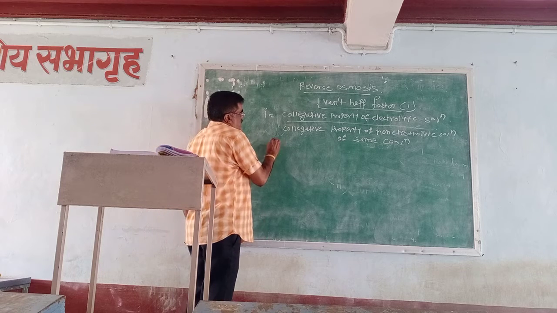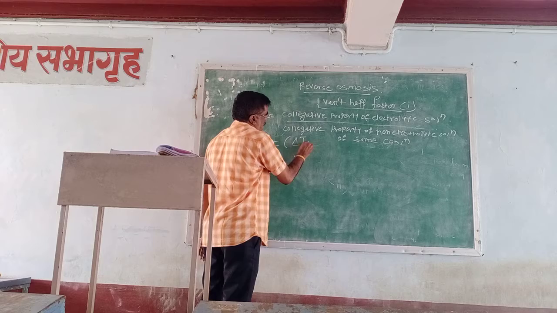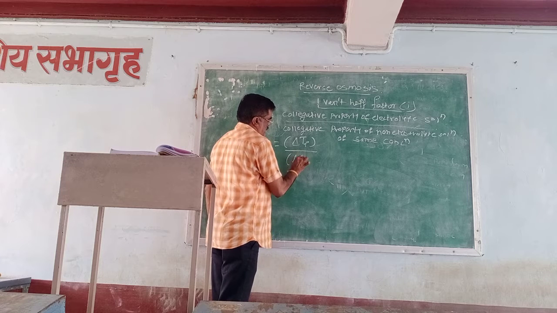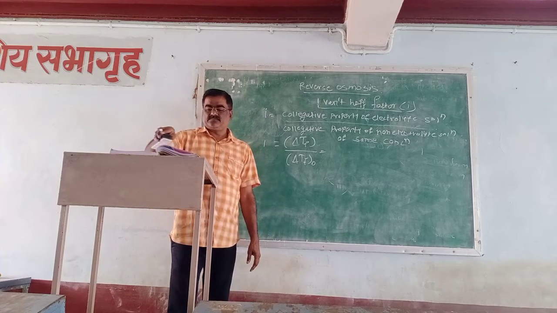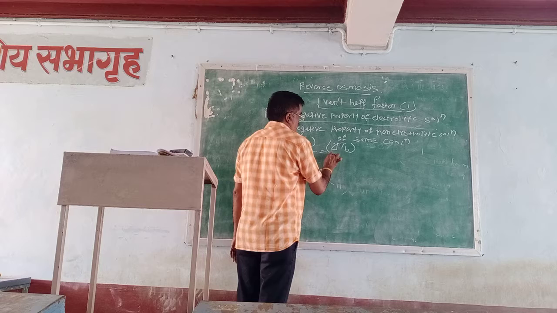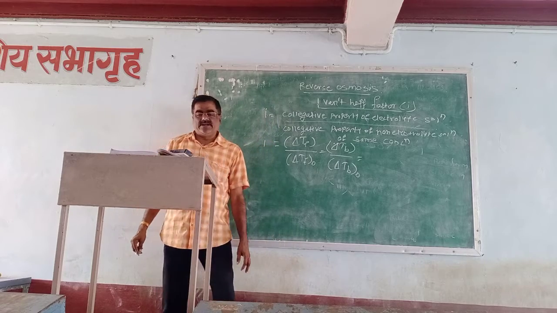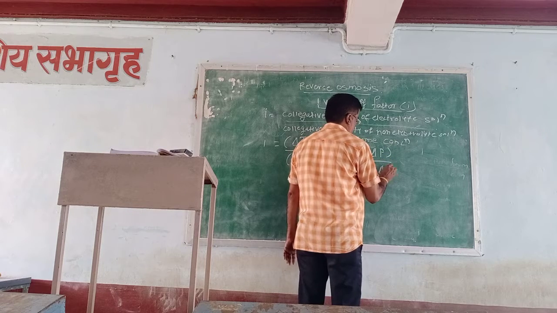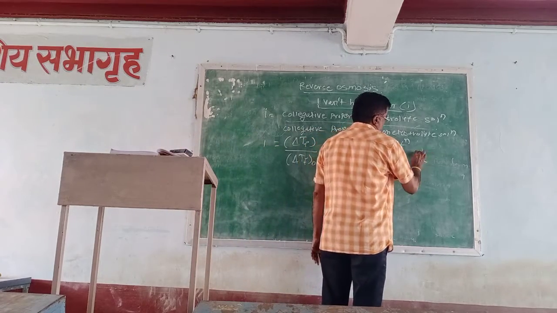Means for this, the Van't Hoff factor i is equal to delta Tf by delta Tf naught, is equal to delta Tb by delta Tb naught, is equal to delta P by delta P naught, is equal to osmotic pressure, that is pi divided by pi naught.